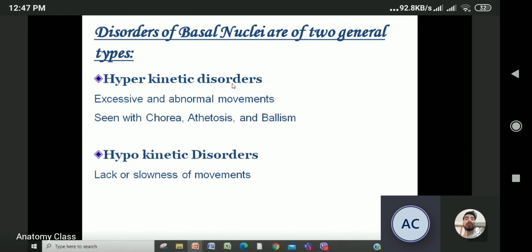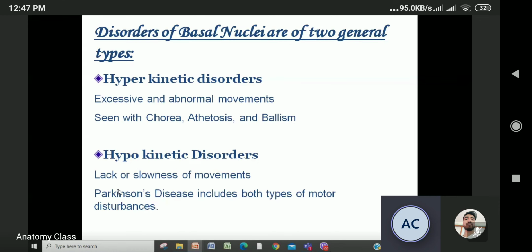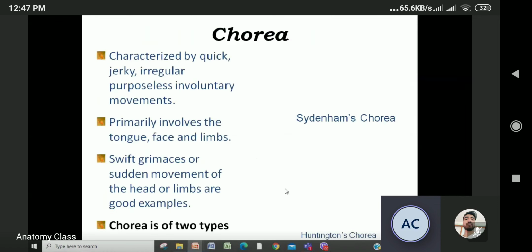Hyperkinetic disorder, excessive and abnormal movement मा चाहिँ के भयो? Seen in chorea, athetosis, ballism. Whereas hypokinetic disorder, त्यो चाहिँ in the Parkinson disease. It involves both types of motor disturbance.